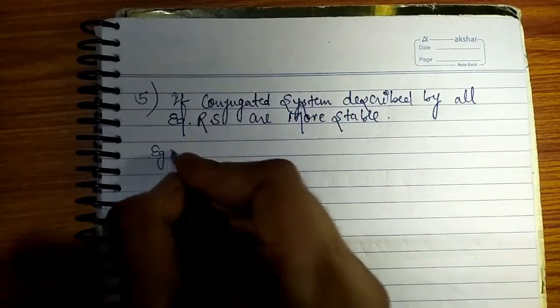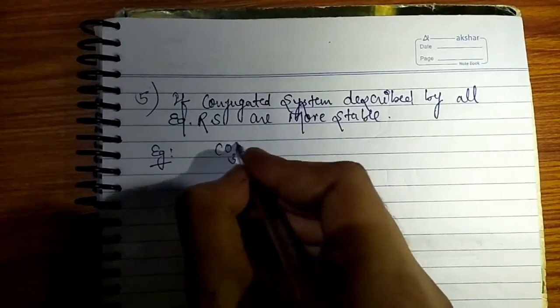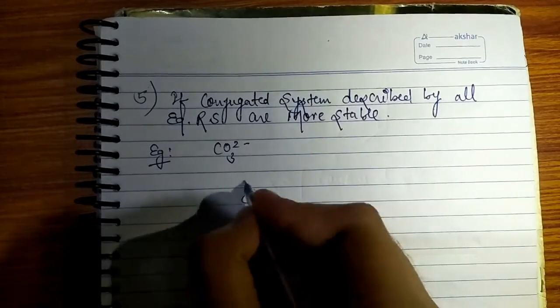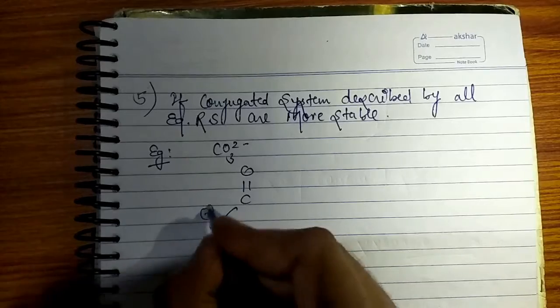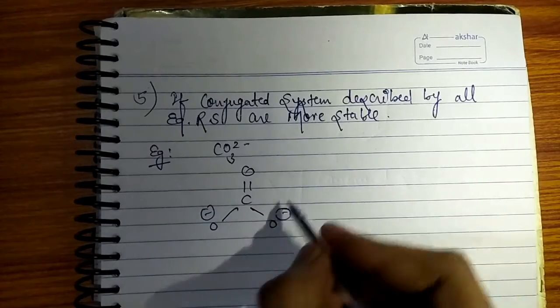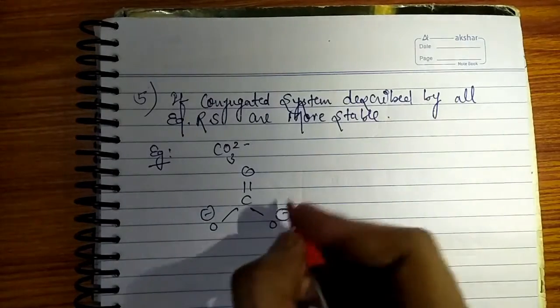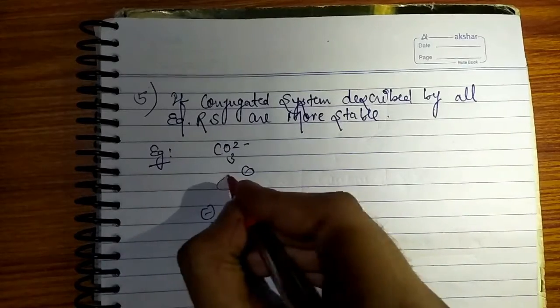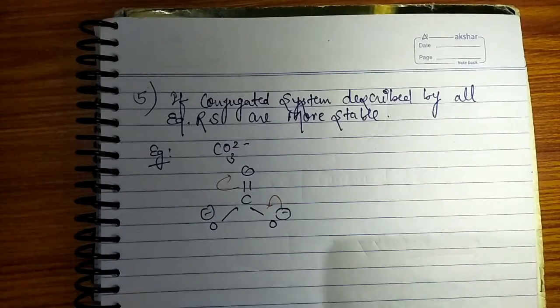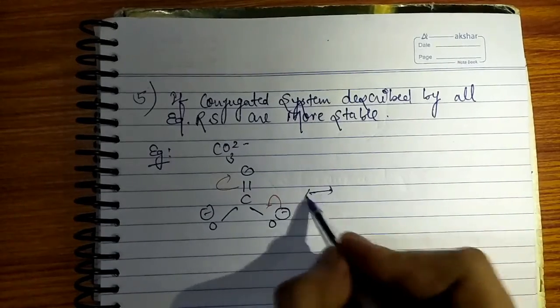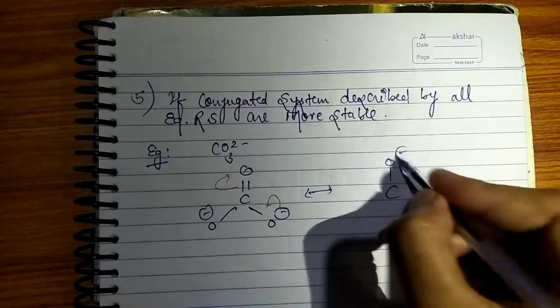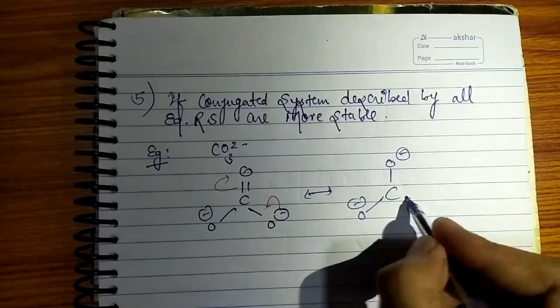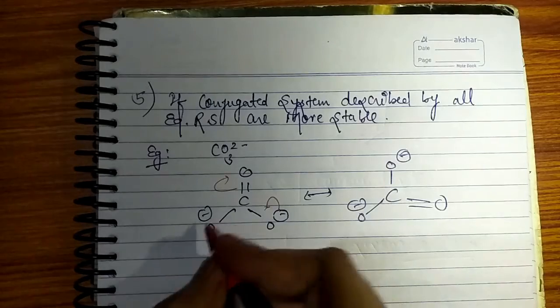Let's say we have CO3 2 minus. So how it exists? It exists like this. O minus. So if this negative charge goes like this, the pi electrons will go like this, and what resonating structures we will get? We'll get this, isn't it? And what if these electrons move?